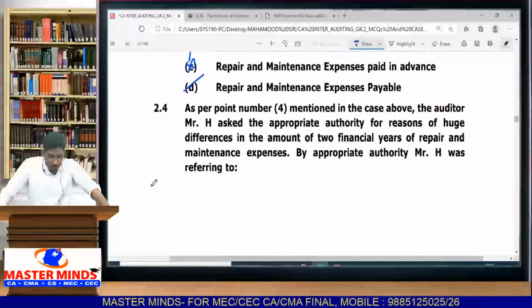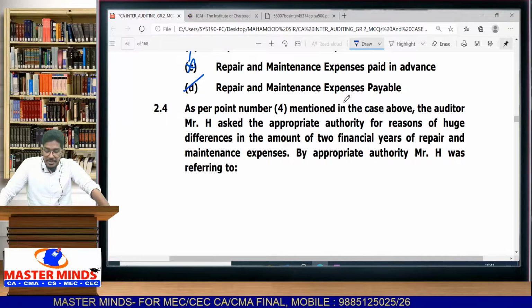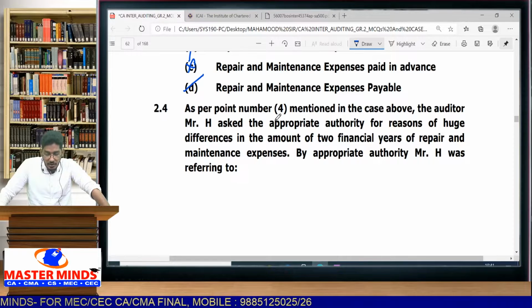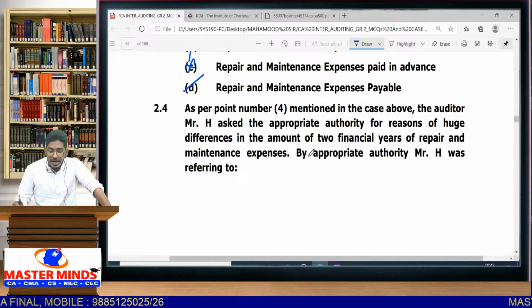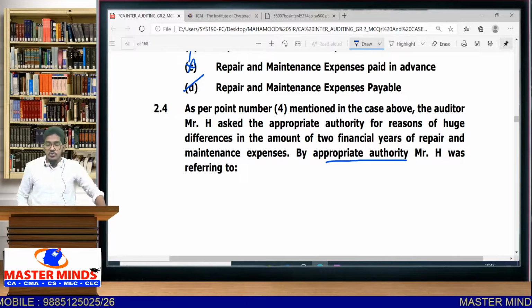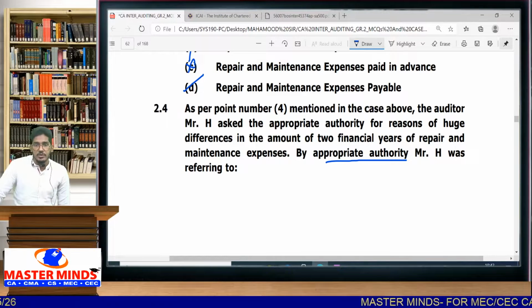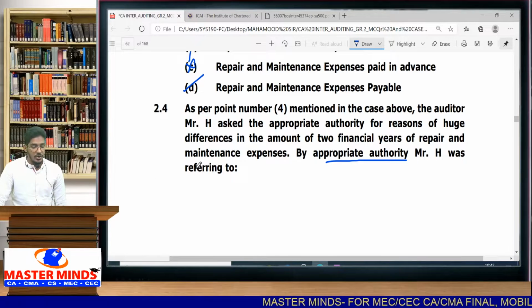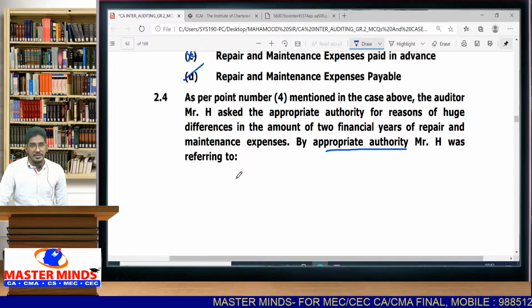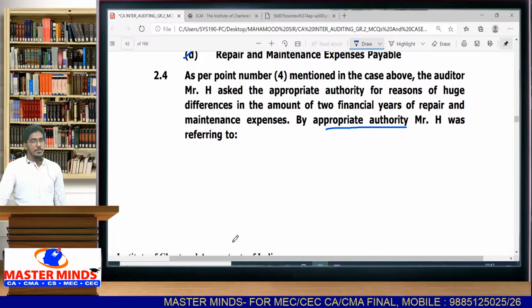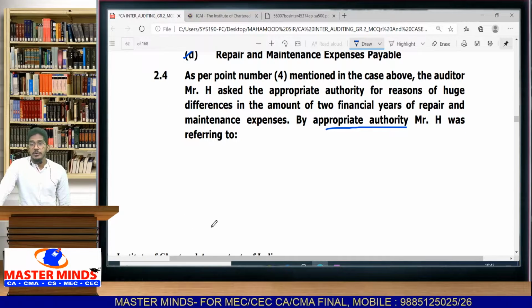2.4. As per point number 4 mentioned in the case above, the auditor, Mr. H, asked the appropriate authority for reasons of huge differences in the amounts of 2 financial years of repair and maintenance expenses. By appropriate authority, Mr. H was referring to... See, you are telling up to appropriate authority, he will question what are the reasons for the differences. Now, who is the appropriate authority? Who is the appropriate authority here? When you say auditor is communicating to appropriate authority, what do you mean by appropriate authority?